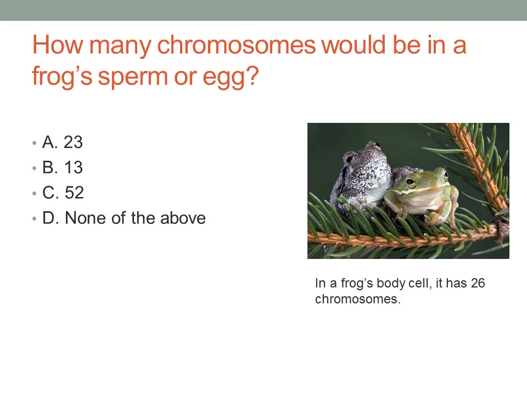So if we were to look at this example, this isn't a quiz question, but just to make sure you understand, how many chromosomes would be in a frog's sperm or egg? If a frog's body cell has 26 chromosomes, how many would be in its sperm or egg? Remember, the body cell has always double the amount of sperm and egg, so what you need to do is divide it by 2. So the frog has 26 chromosomes in its body cell. If we cut that in half, we would get 13. So a frog would have 13 chromosomes in its sperm or eggs.